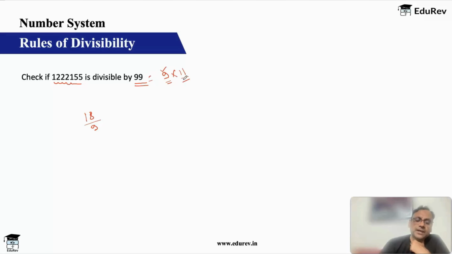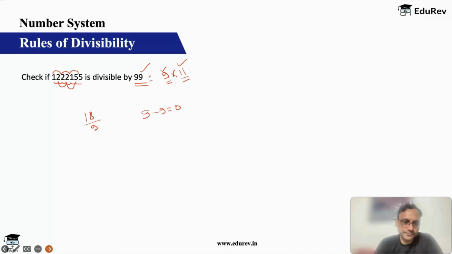Then for 11, it is the sum of digits at odd and even places. So 1 plus 2 is 3, 3 plus 1 is 4, 4 plus 5 is 9. And 2 plus 2 is 4, 4 plus 5 is 9. It is 9 minus 9, which is 0. So it is a multiple of 11 also. Hence the number is a multiple of 99. Okay. So as simple as that, we can apply the rule.